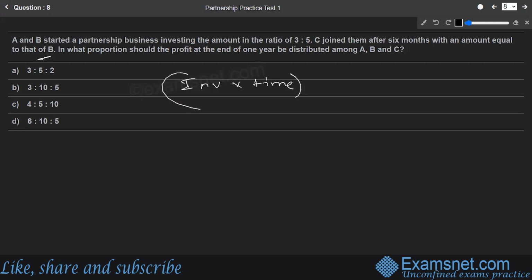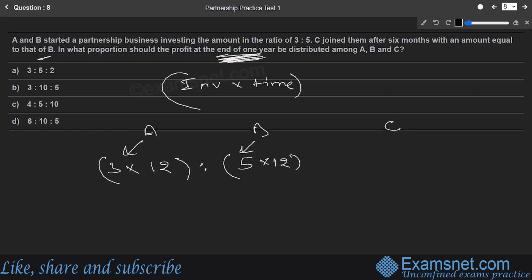So investment part between A and B. Let us find out for A. The investment part is 3, and how long his investment lasted, with an equal amount, that proportion should be the profit at the end of the year. So this money of A, that is 3 part, has been part of the business for the complete year, so that is 12 months. What about B? B's part was 5, and B did not change his money either, so his money was in the business for 12 months again.